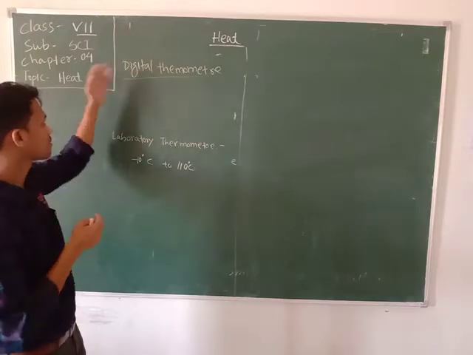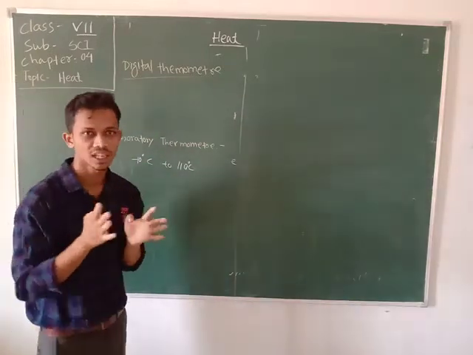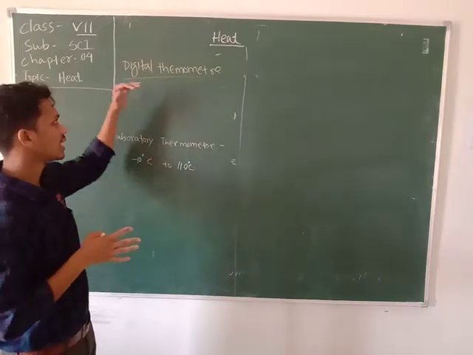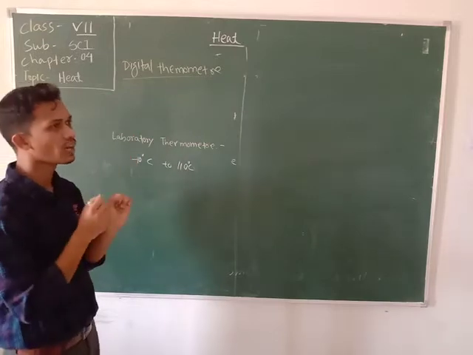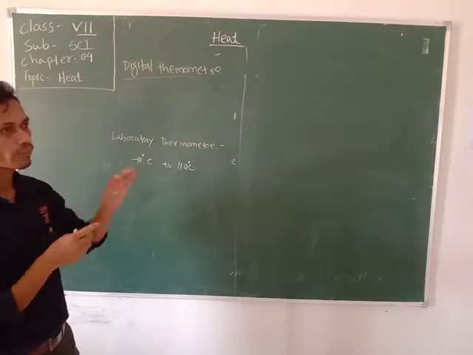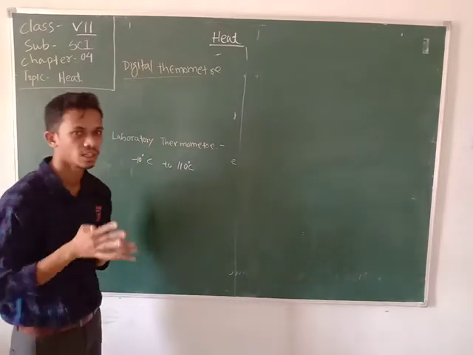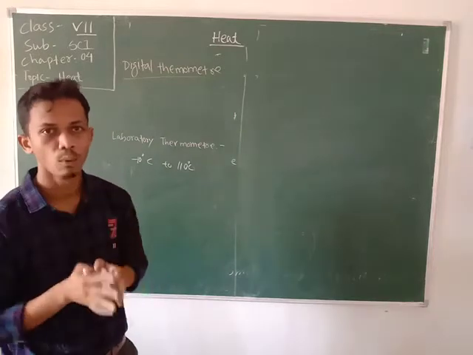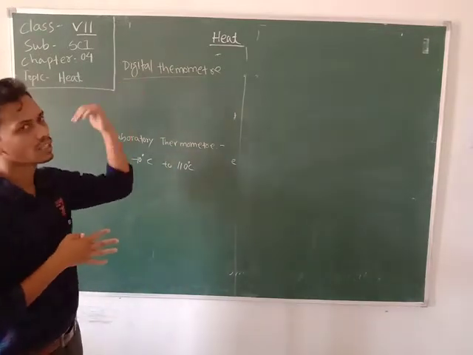But in the digital thermometer, there is no use of any chemical substances, so it has no danger, and it provides accurate and exact temperature measurement. So compared to the clinical thermometer, the digital thermometer is more advanced, safer, more secure and a more reliable device to measure temperature.